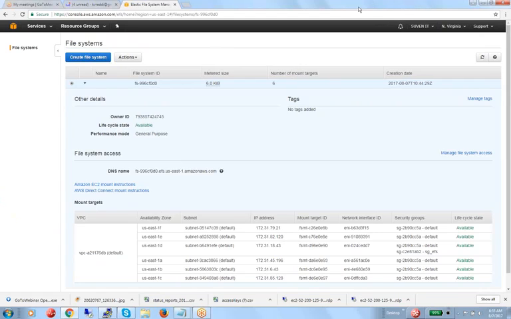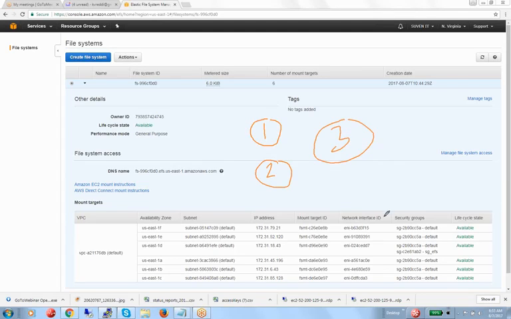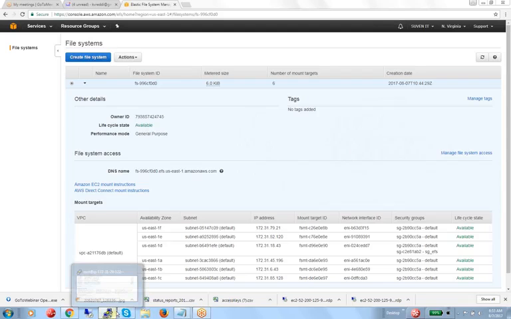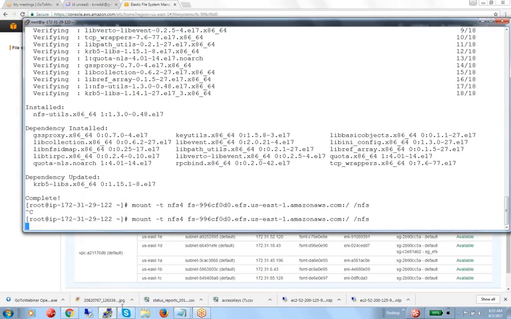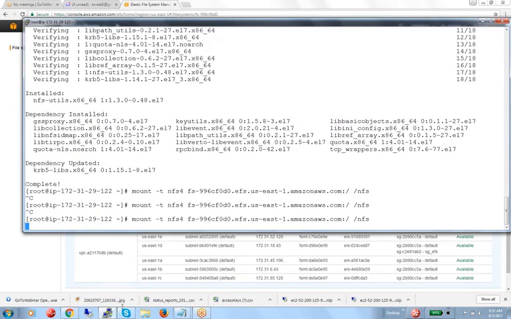So now, EFS. Here we did two things, right? We need to enable the NFS port number from the EFS side. We need to enable the NFS port number for the server side. We need to install the NFS service on the client side. These three steps we need to follow while mounting the EFS file system. Very simple. Now we are able to mount it.